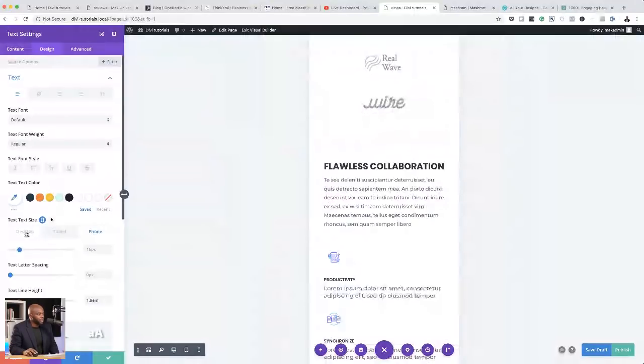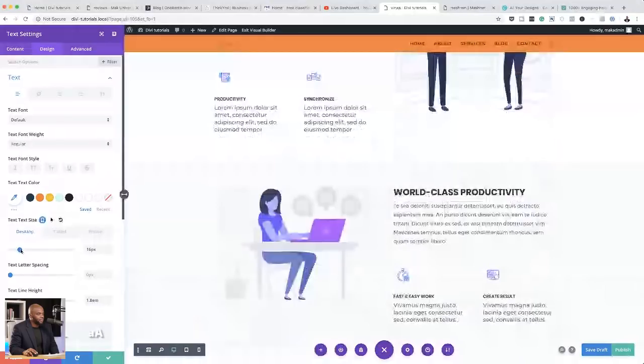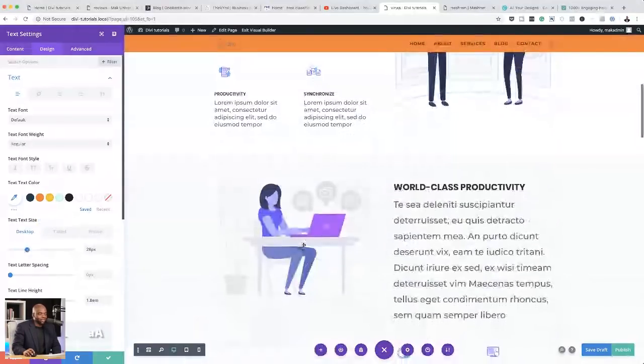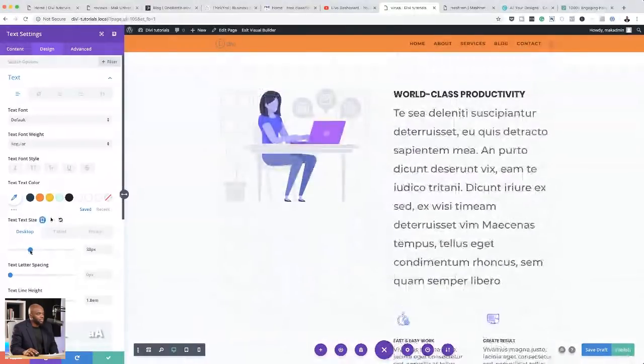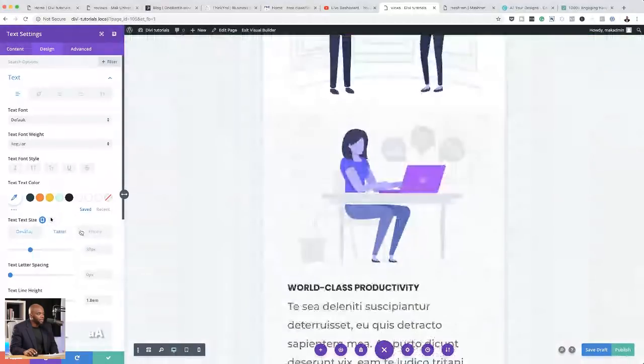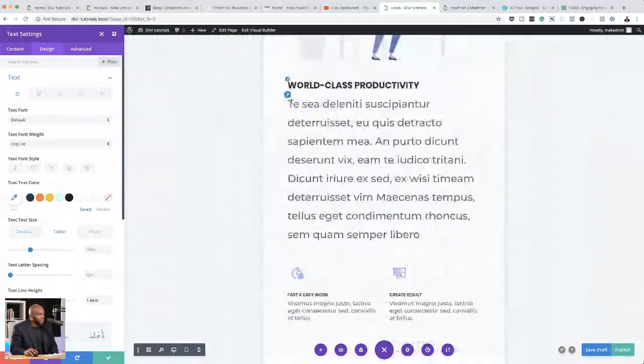So the first thing I'm going to do here is to increase the size. I'm just doing this in a really dramatic way so you can see the changes. On the desktop, we're going to change this to, let's say, 32. Okay, so it's nice and big. Now let's say we want to change the size on the tablet. If I click here on tablet, we can see that the tablet is still massive.